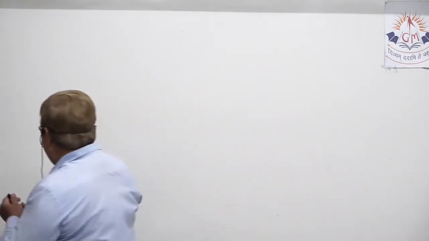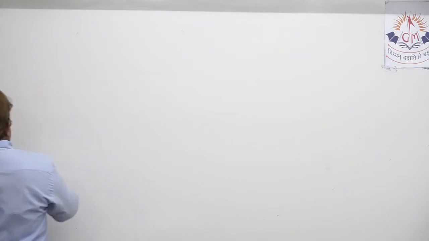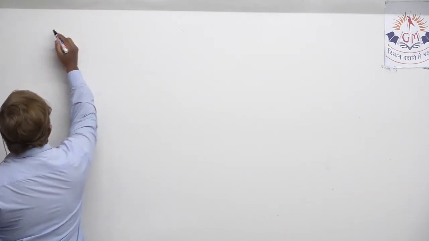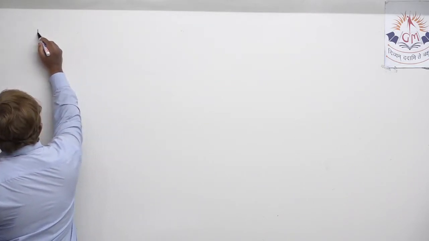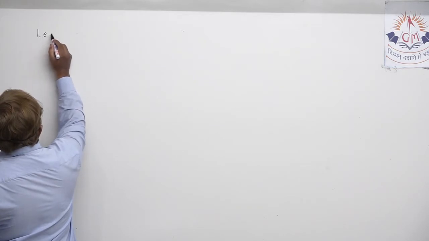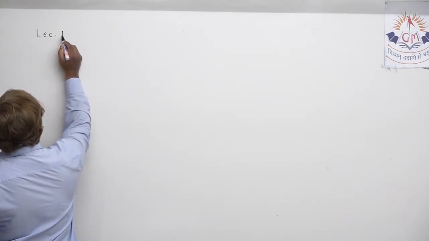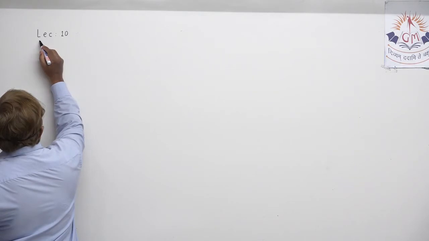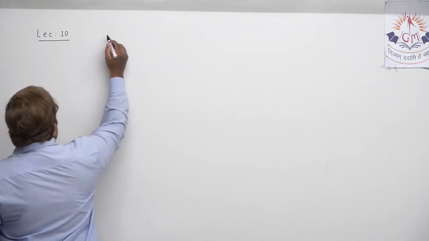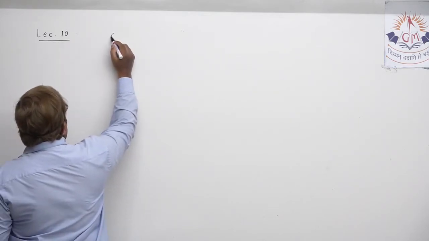As you must be knowing, you discussed yesterday the chlor-alkali process in our lecture number 9. Today, in lecture number 10, we are going to discuss other salts.